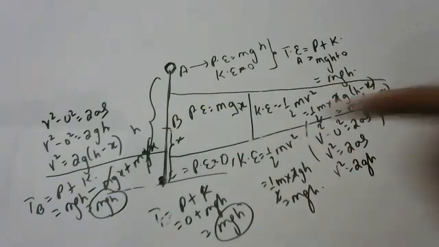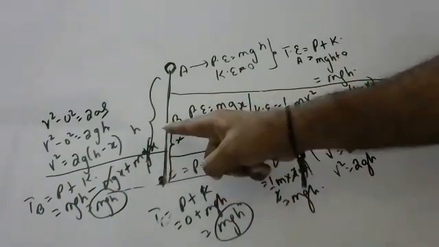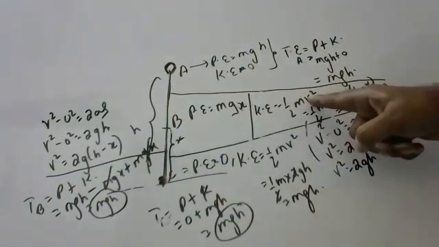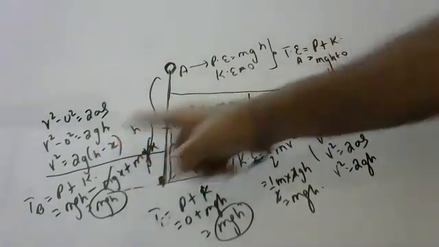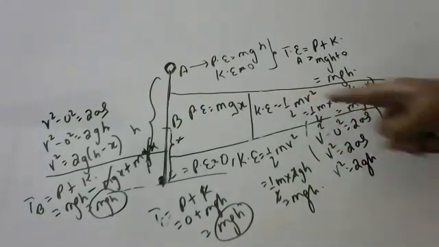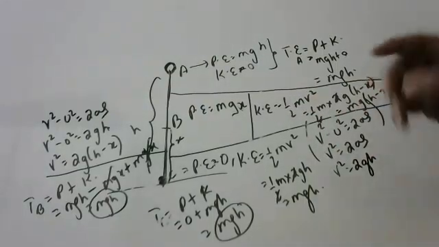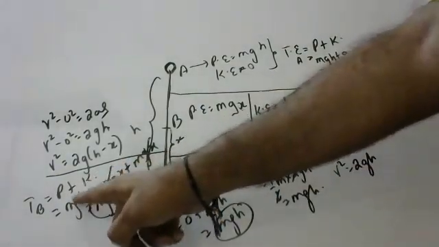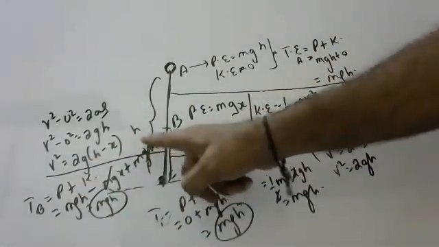Those who didn't understand, again I'm saying: potential energy we should take from the ground, so mgx. Kinetic energy we should take from the top, half m v square. V square is how much? h minus x I kept here. I got kinetic energy as mgh minus mgx. Potential energy is mgx. This goes.